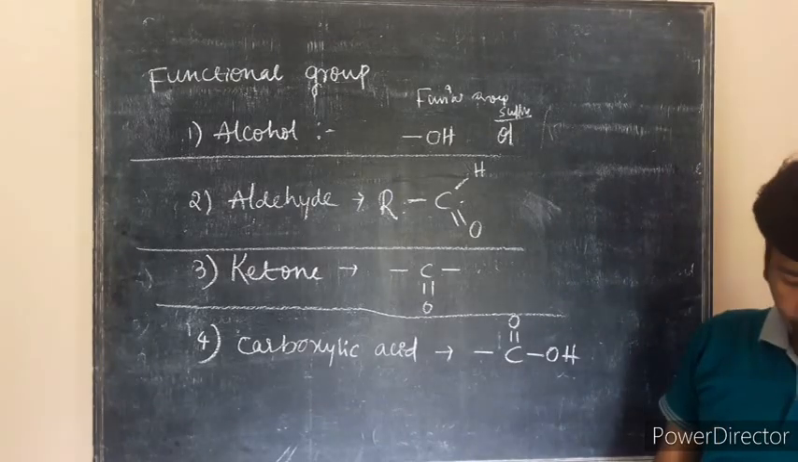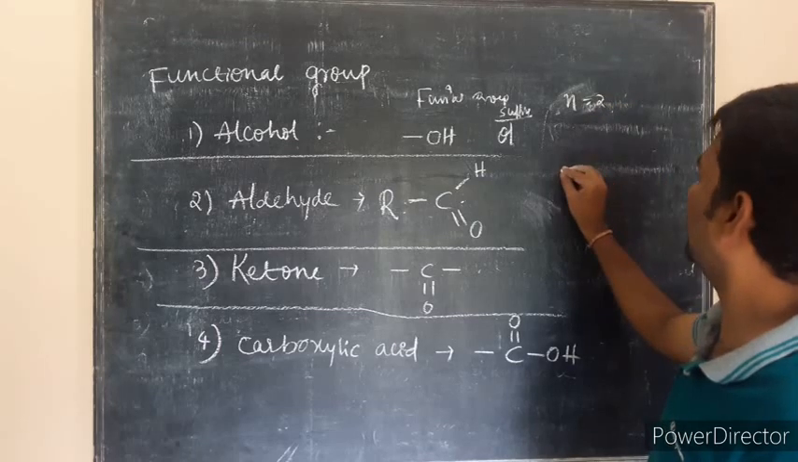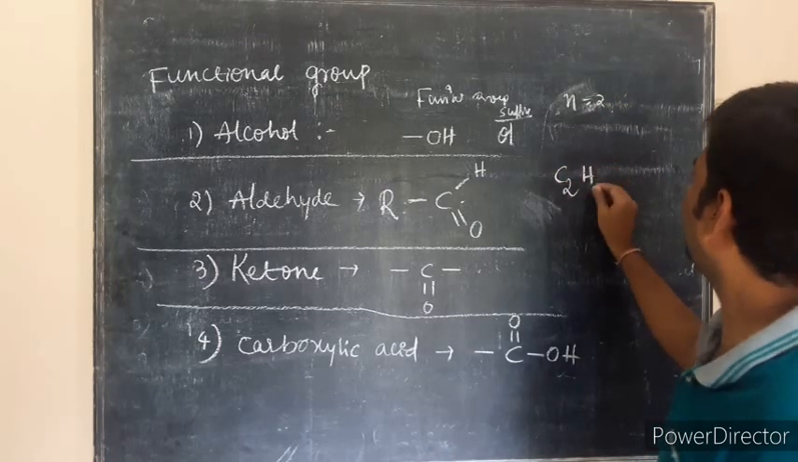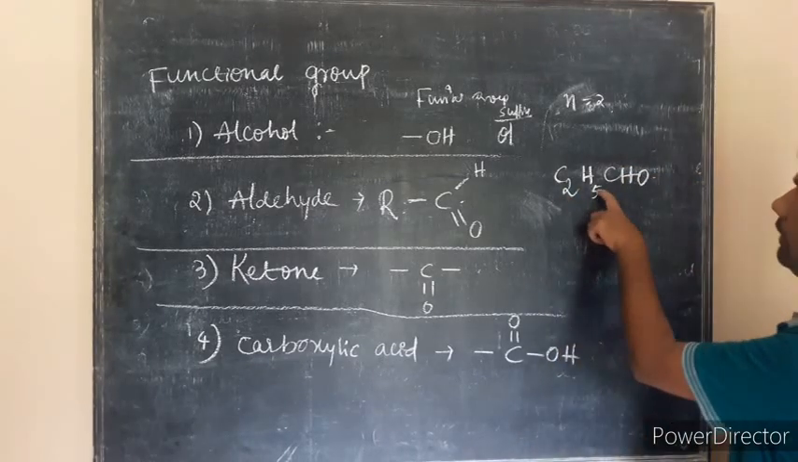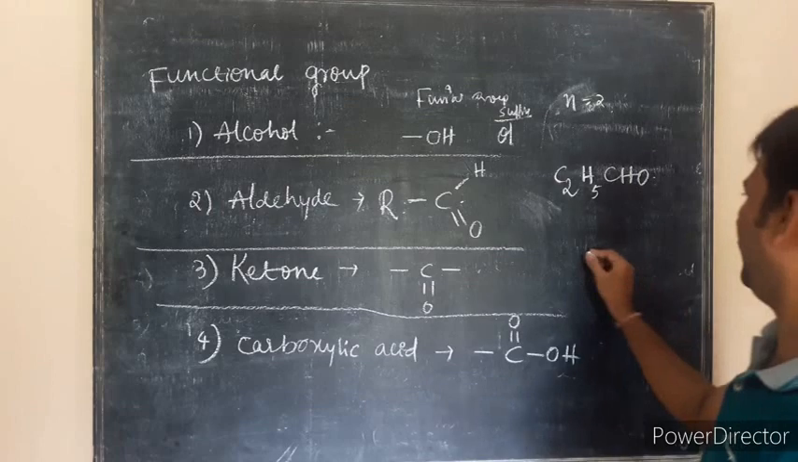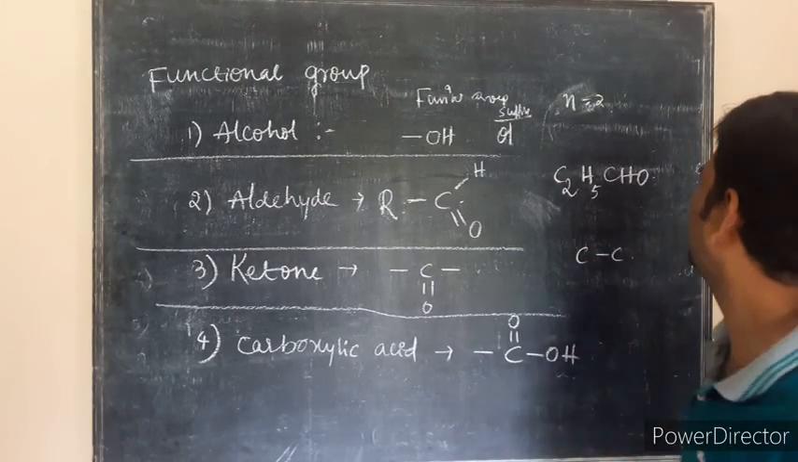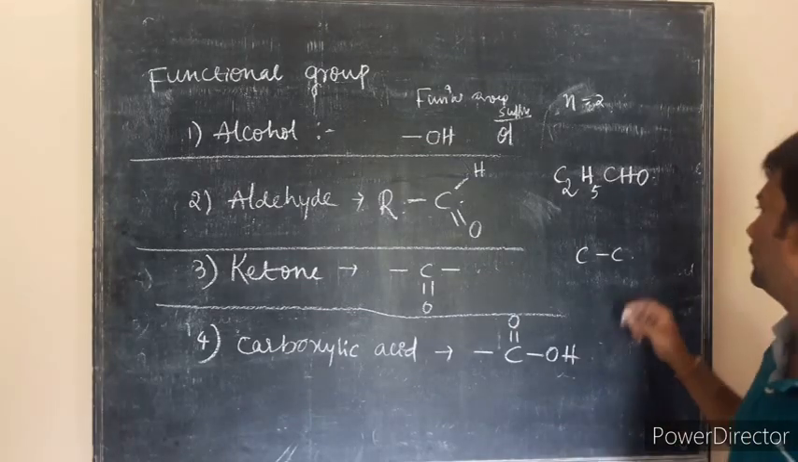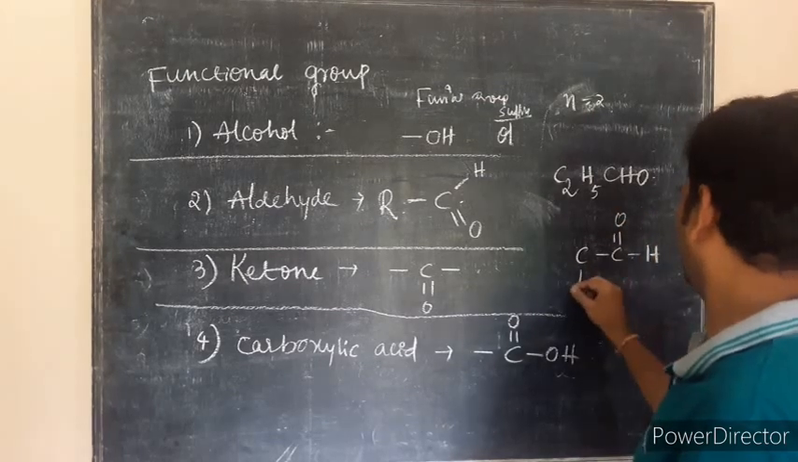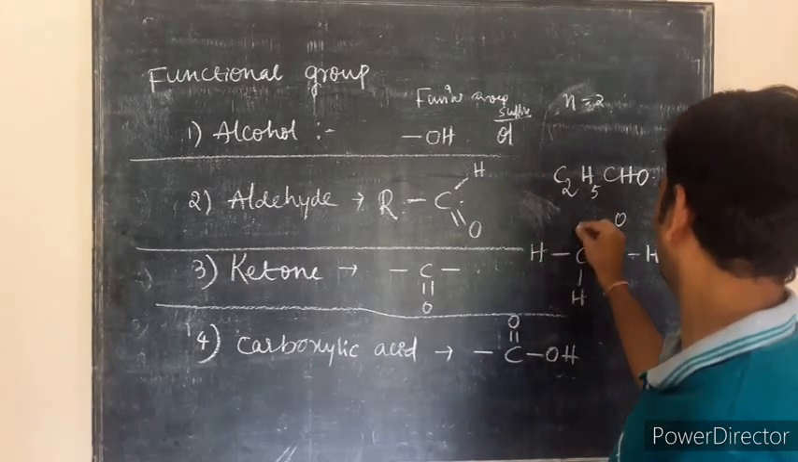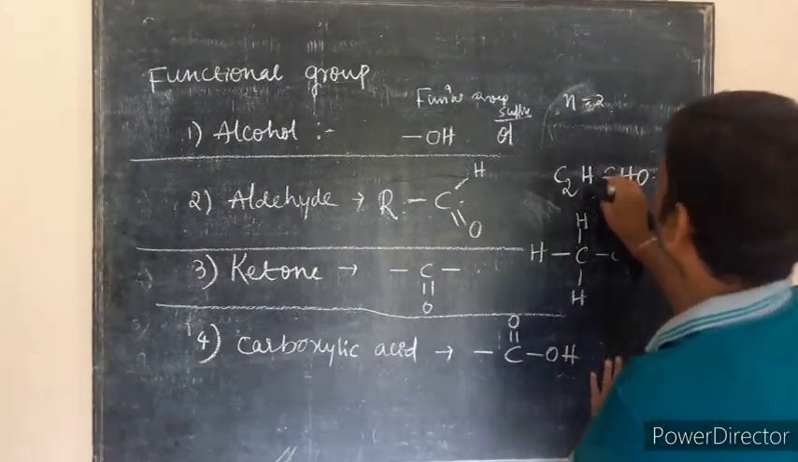For this one, if you consider n equal to 2, it will be C2H5CHO. Correct? C2H5CHO. So you should write CH3CHO.